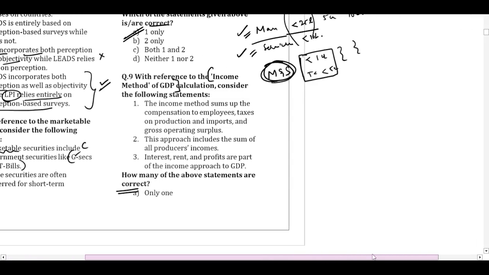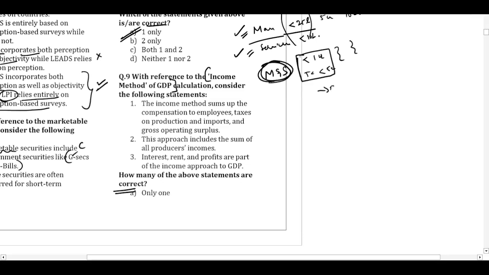Now, there are different approaches to calculate GDP. One is the expenditure method, one is the income approach, and the other one is the value addition approach. So, in the income approach, what will we do? There are factors of production like land, labor, capital, entrepreneurship, and there is factor income.